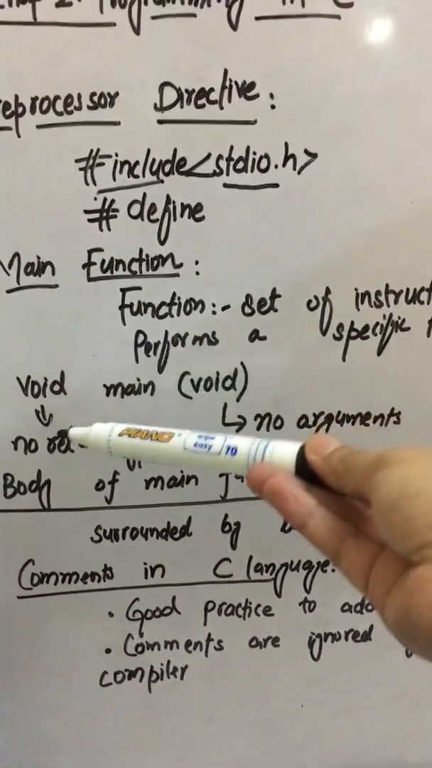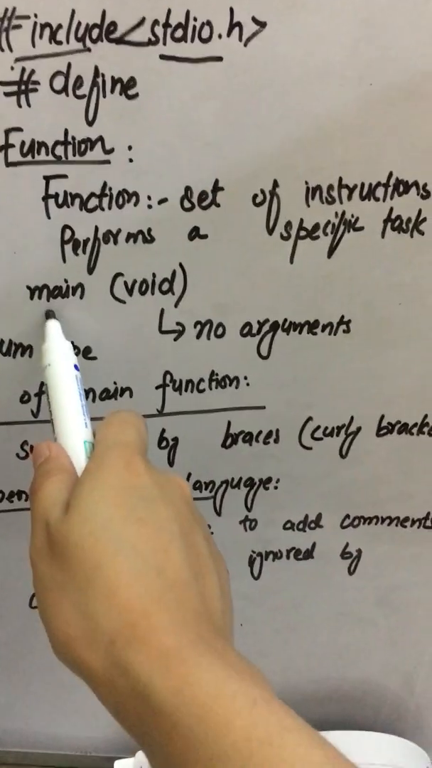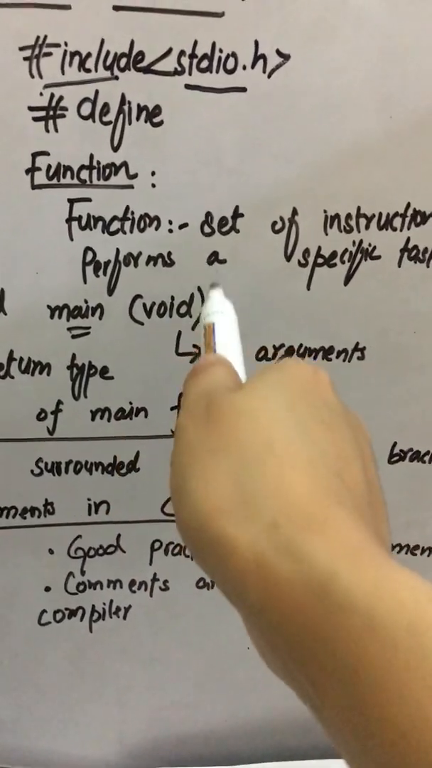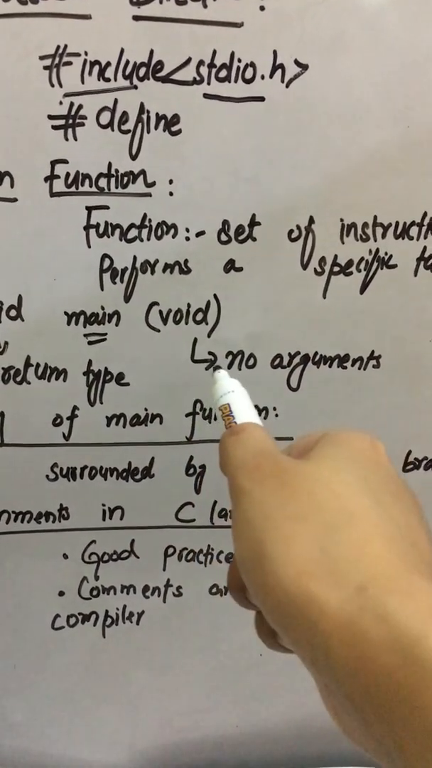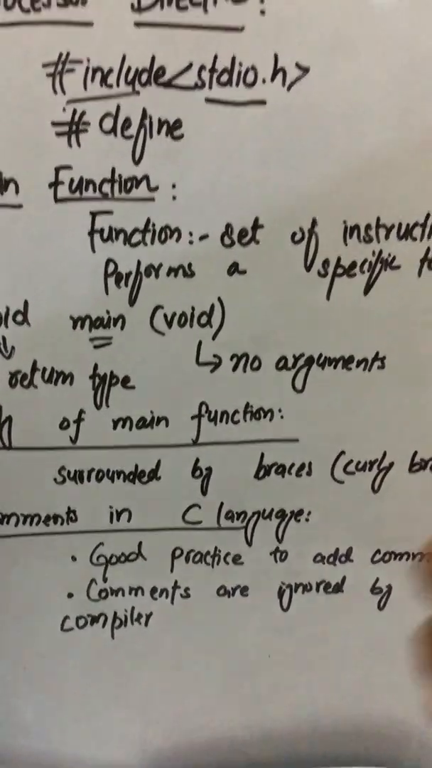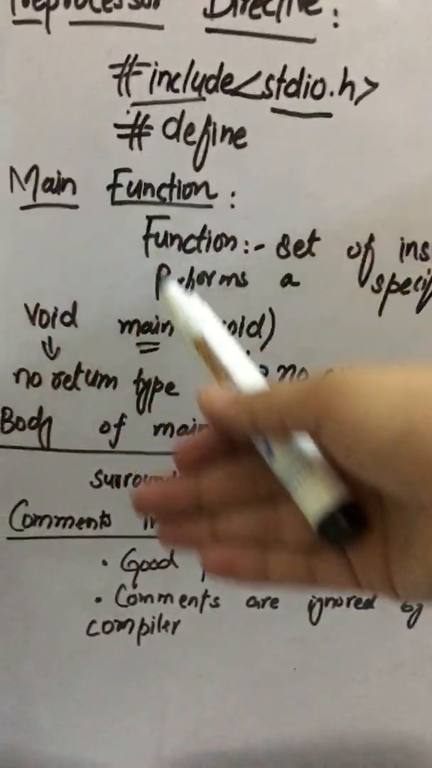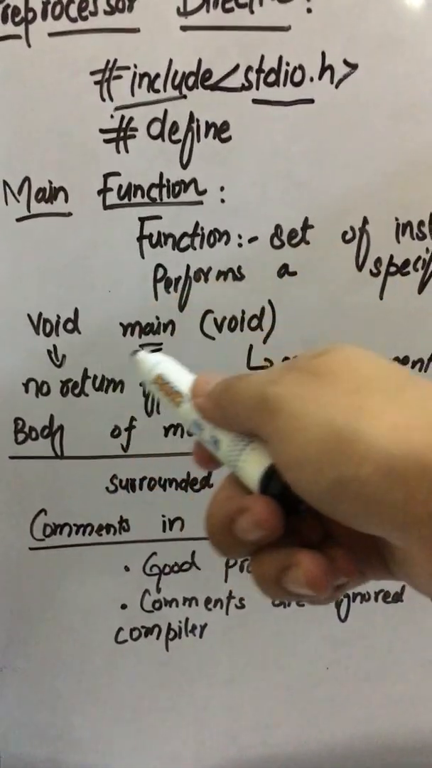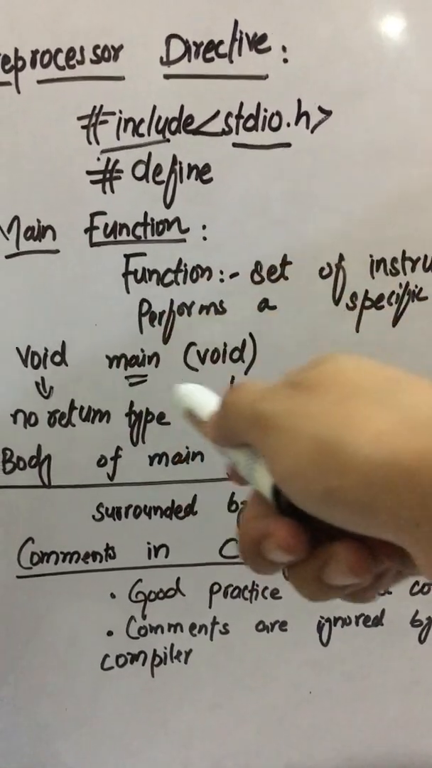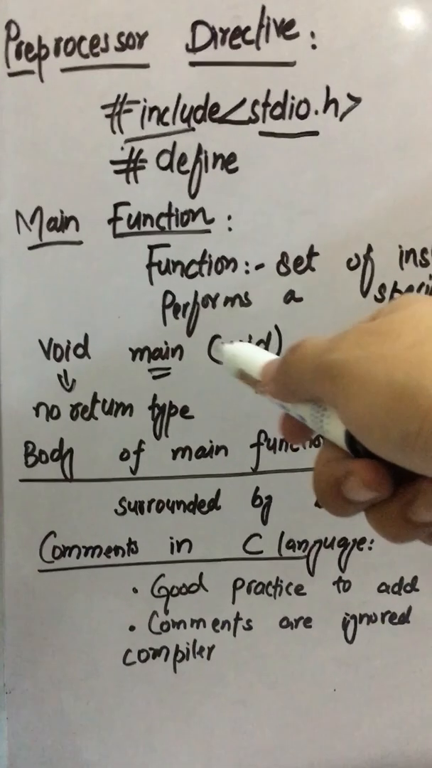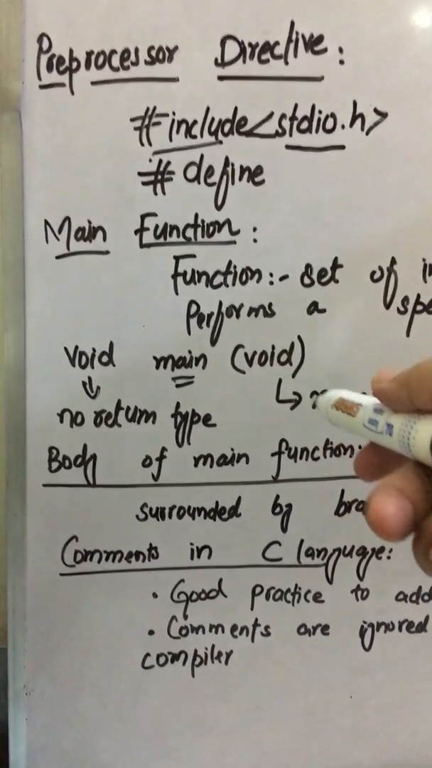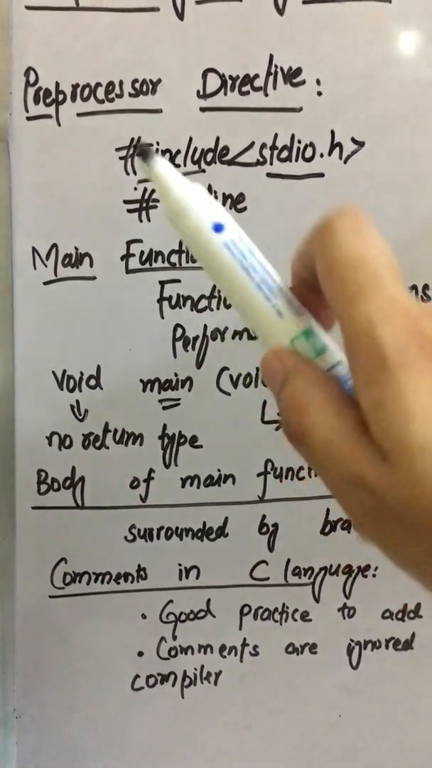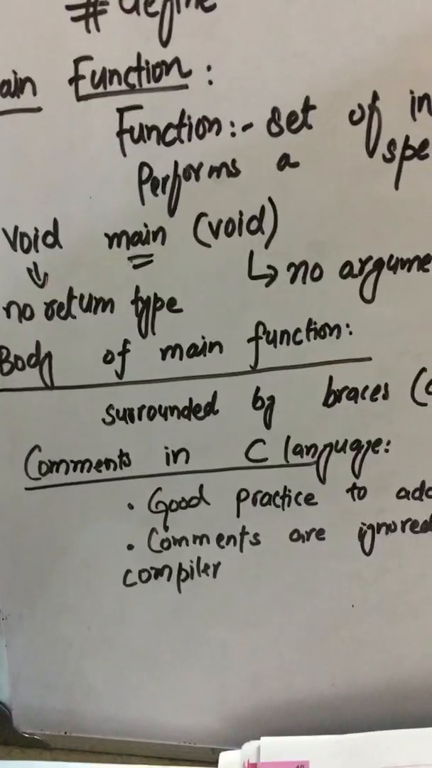So before the main, that means it does not have any return type, it will not return anything. And in the brackets, writing void means that it has no arguments. That means we are not sending it anything, and it will not return anything. And main is a keyword which represents that your main function has started. Void is also a keyword or a reserved word. These are the words which are declared by the compiler for itself, and you cannot use them as a variable name.